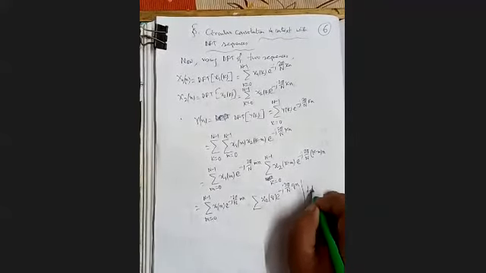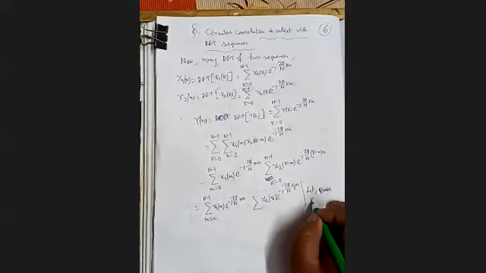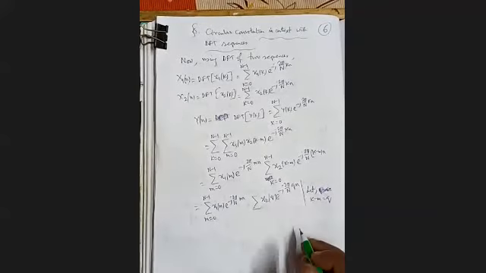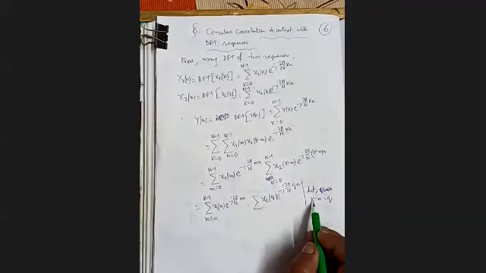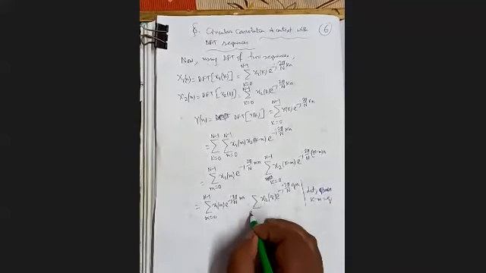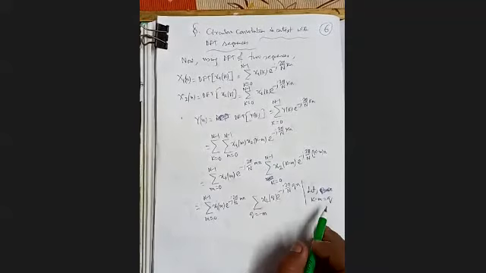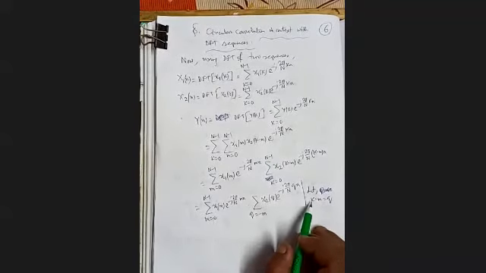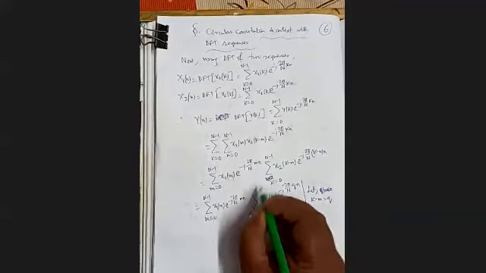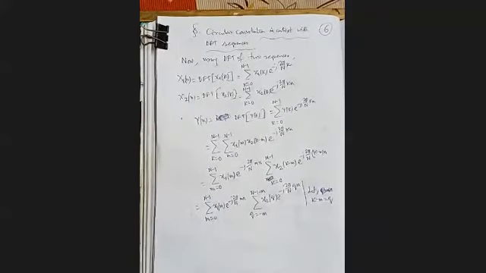So when k equal to 0, then q equal to minus m. And when k equal to N minus 1, then q is N minus 1 minus m.